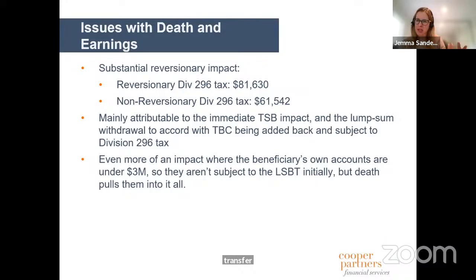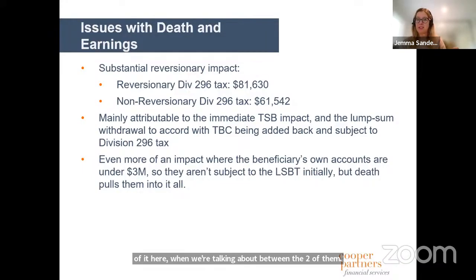Now, in the scheme of it, between the two of them we've got about $9.5 million worth of assets. So they might not really give two hoots about a $20,000 tax difference, but sometimes the people that have $9.5 million in super have that for a reason, and it's because they want to save tax along the way. So just showing the impact here of reversionary versus not